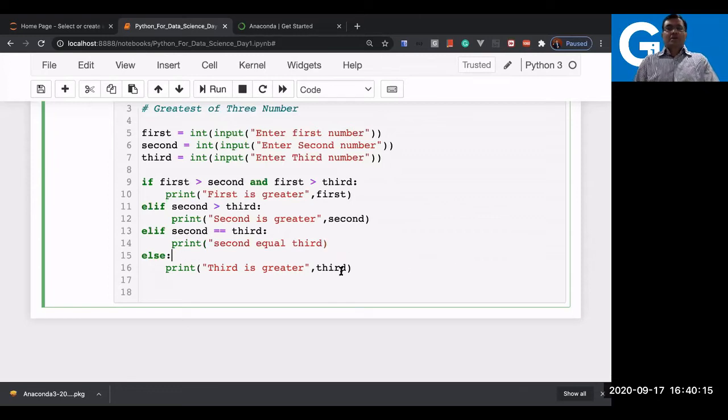Just simply to tell you that you can have the elif structure. Just understand the structure here: if, elif, and you can have n number of elif. And now let us try to execute it.